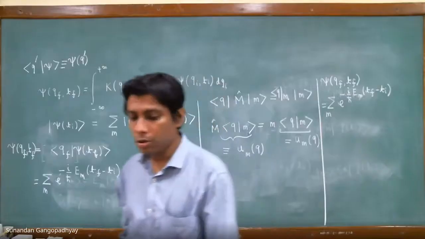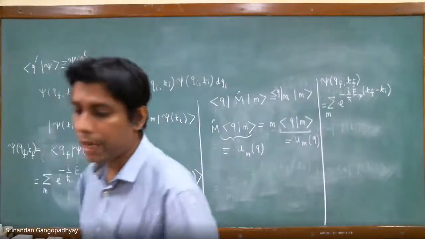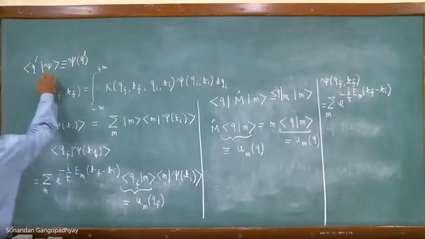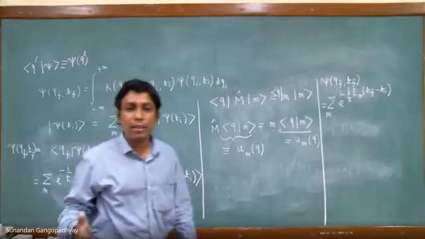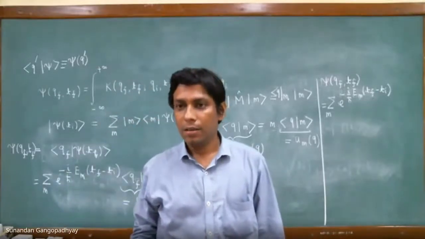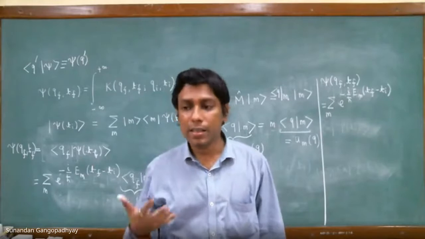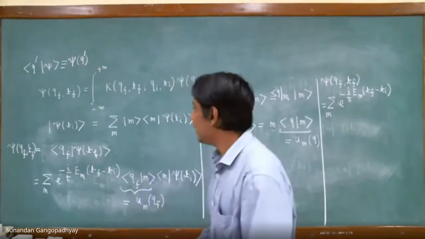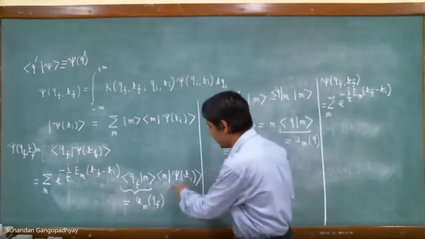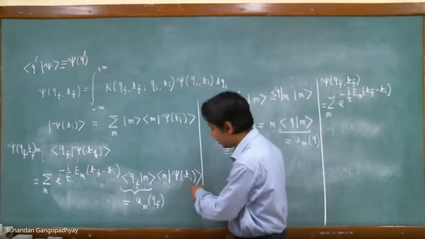I was suggesting a prime on psi rather than. No, no, no, no. You don't need to put a psi prime. This is just basic quantum mechanics. The ket psi denotes the state of the system, right? The ket psi is the state of the system. Just look at this part. This is the state of the system at time ti.